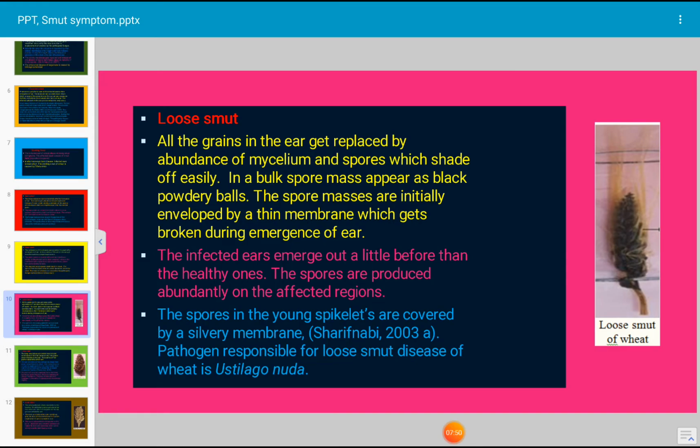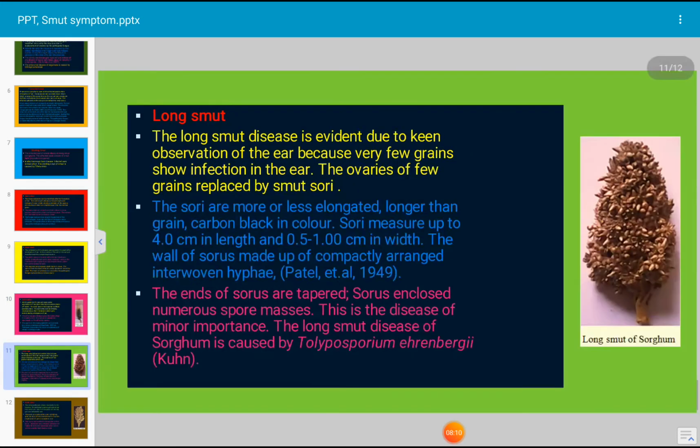The infected ears emerge a little earlier than the healthy ones. The spores are produced abundantly on the affected regions. The spores in the young spikelets are covered by a silvery membrane. The pathogen responsible for loose smut disease of wheat is Ustilago nuda.